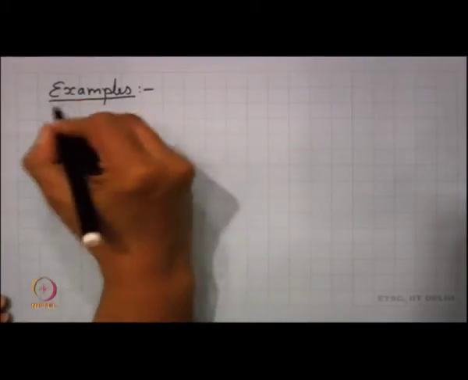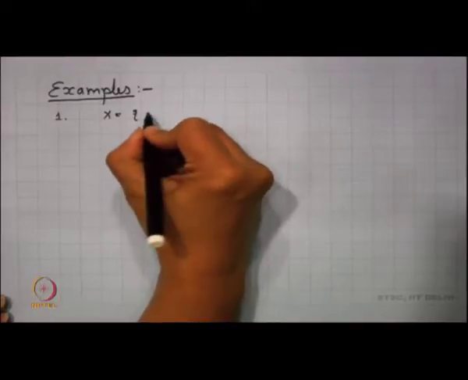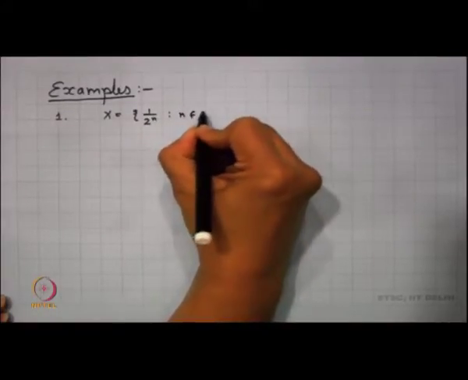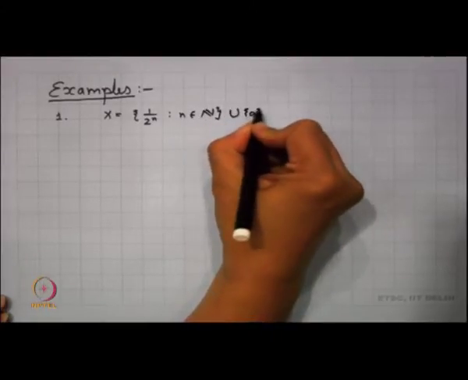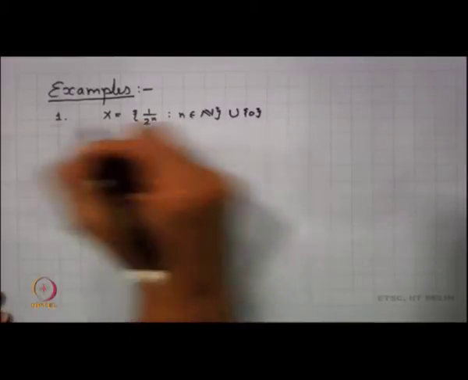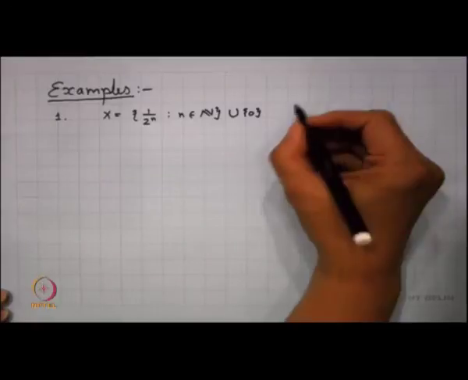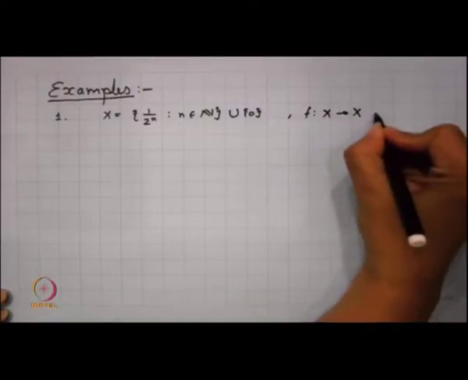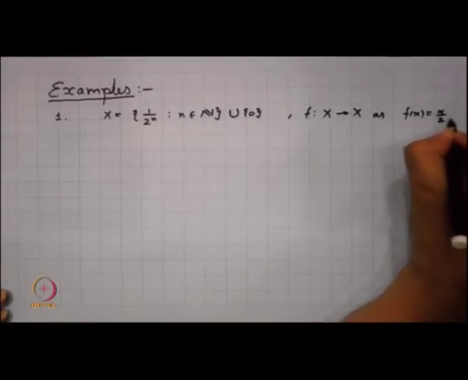The first example that I would consider is x equal to the set of all 1 upon 2 to the power n, such that n belongs to the natural numbers union 0. In that case, my space is a compact metric space, and I define my f from X to X as f of x equal to x by 2.